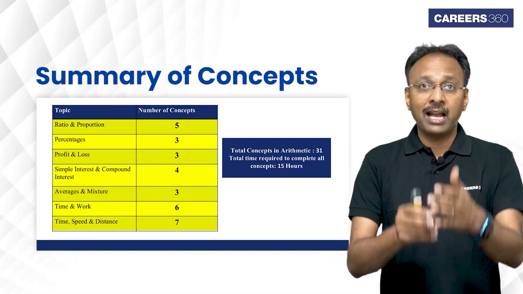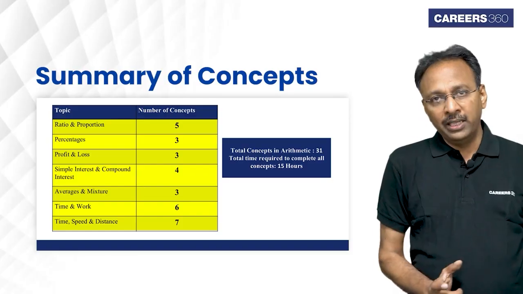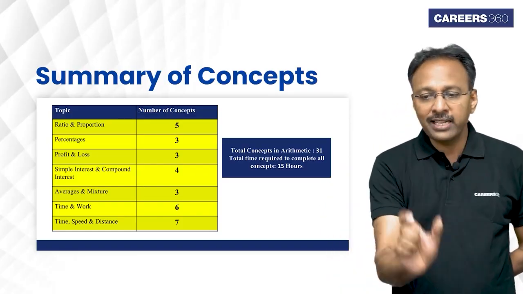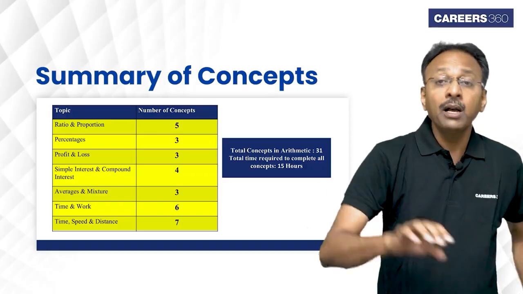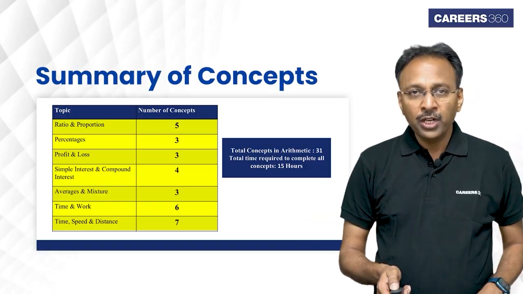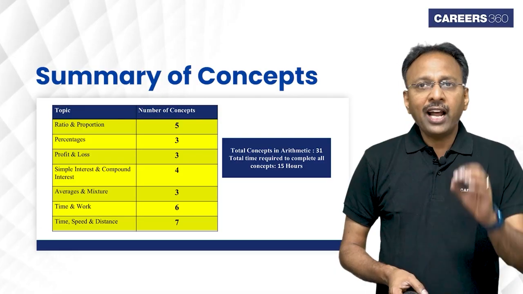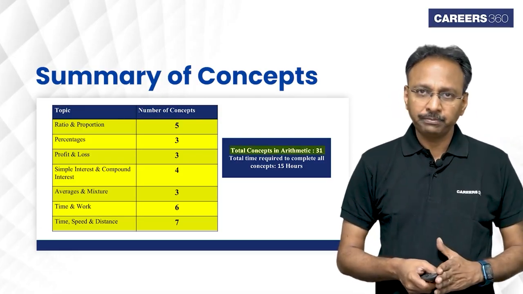Even for time, speed and distance, I'm writing here that there are 7 concepts. But if you really ask me, there is just one concept. Distance is equal to speed into time, or speed is distance by time. That is the only concept, but in various areas it manifests itself. In other words, there are just 31 concepts.